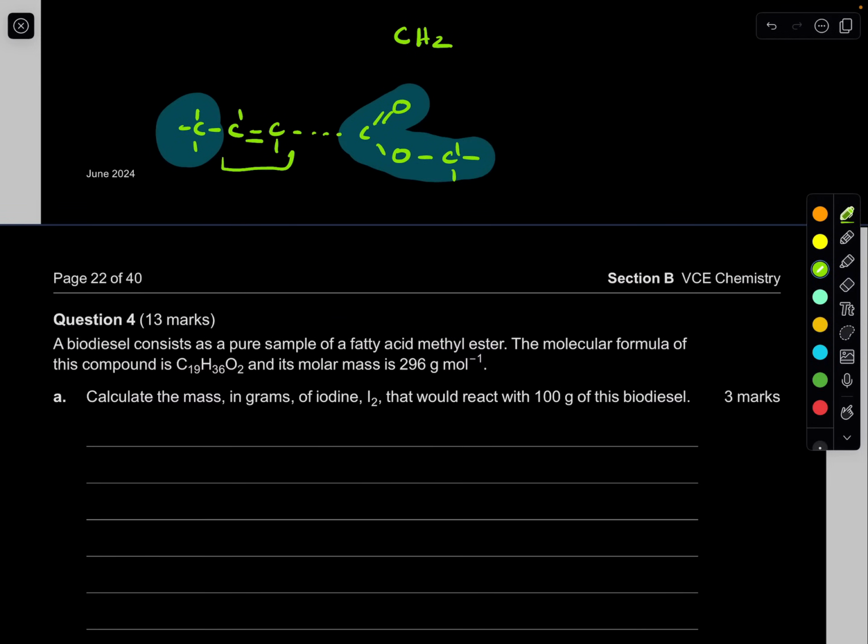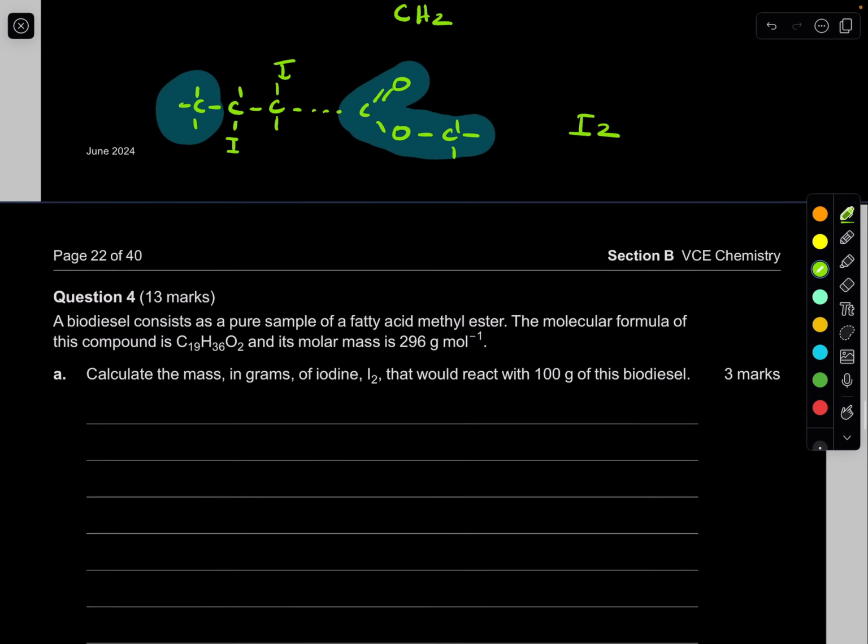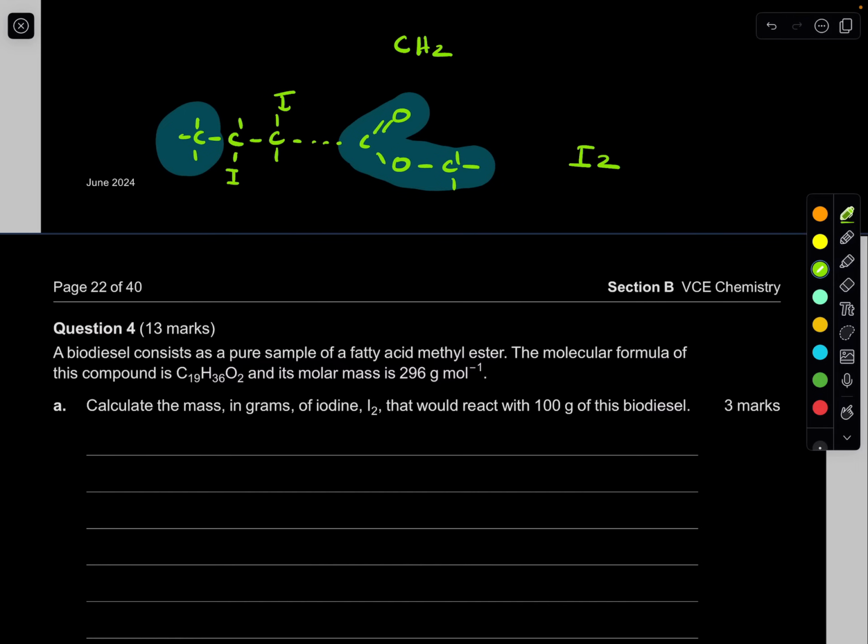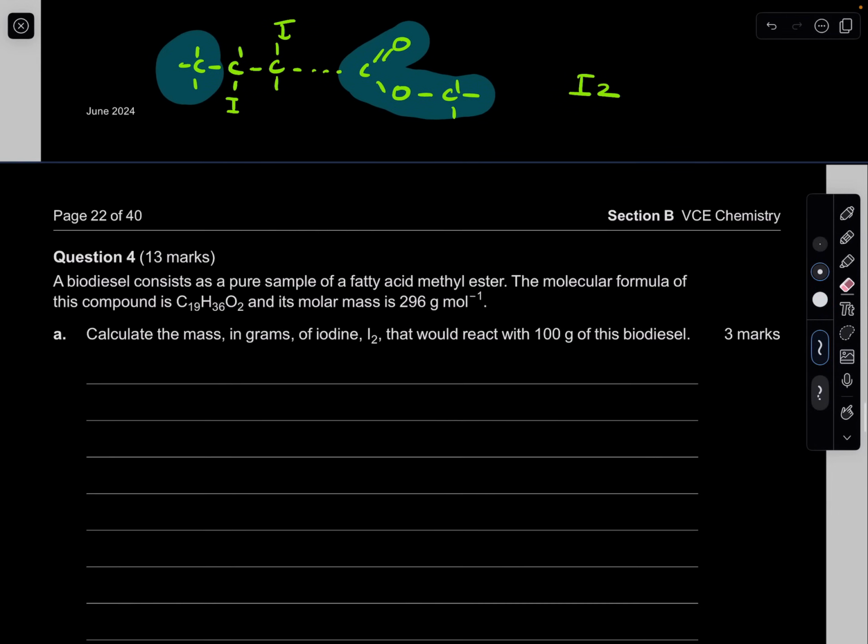Now remember, every carbon-to-carbon double bond, when it goes through an addition reaction, reacts with 2 iodines. So what happens is this carbon-to-carbon double bond will break. It will go through an addition reaction, and it will form 2 iodines here. So it'll look normal then. Absolutely, that's what it will look like. Done. In this whole thing, there's only 1 carbon-to-carbon double bond.